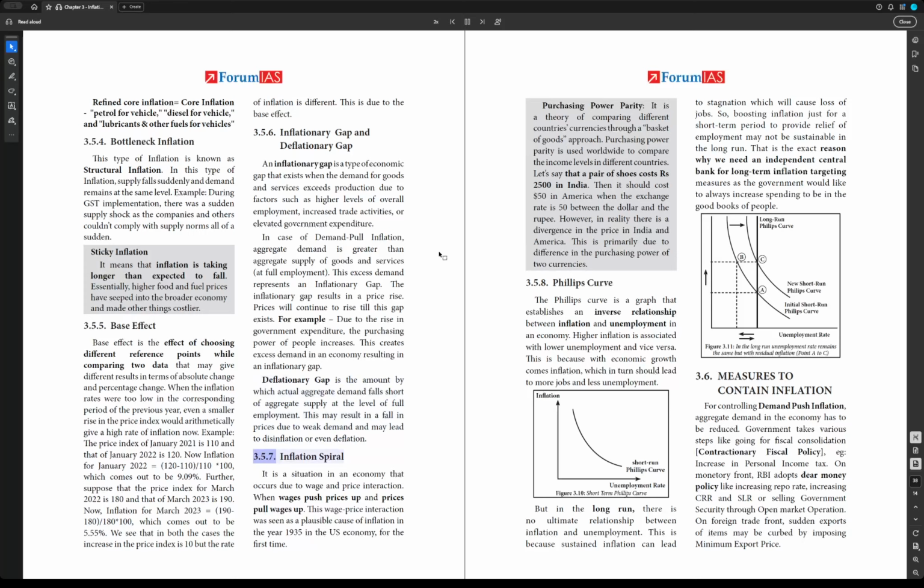3.5.7. Inflation spiral. It is a situation in an economy that occurs due to wage and price interaction, when wages push prices up and prices pull wages up. This wage-price interaction was seen as a plausible cause of inflation in the year 1935 in the U.S. economy, for the first time.